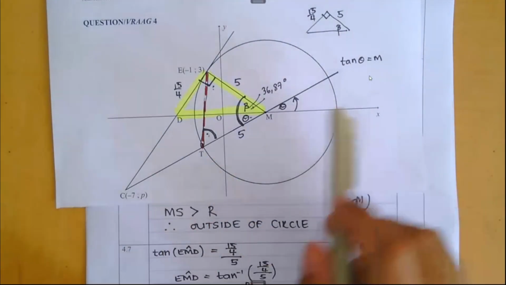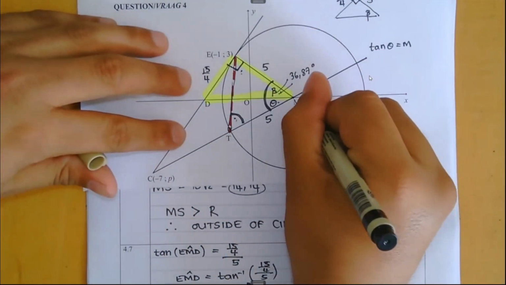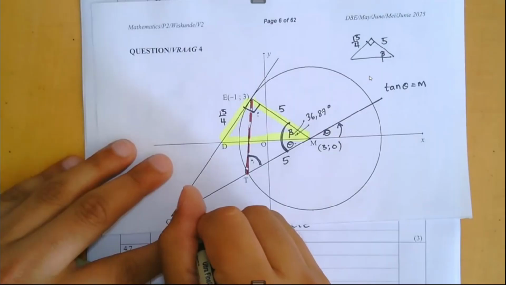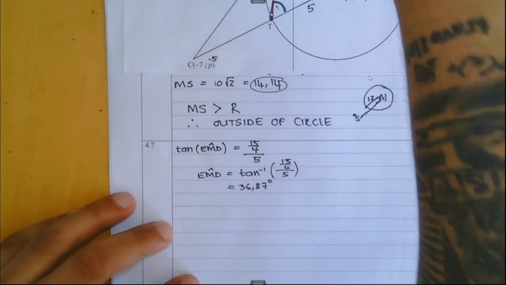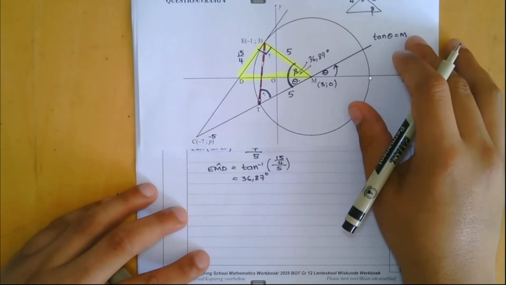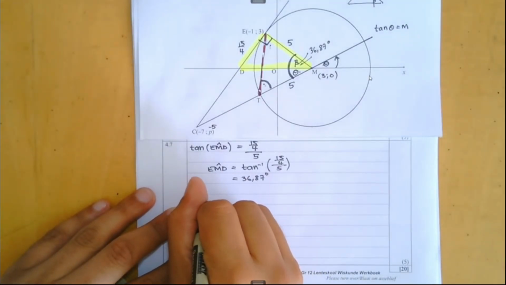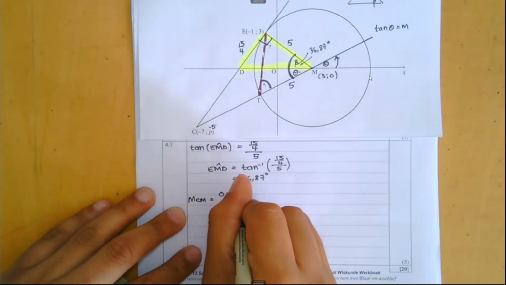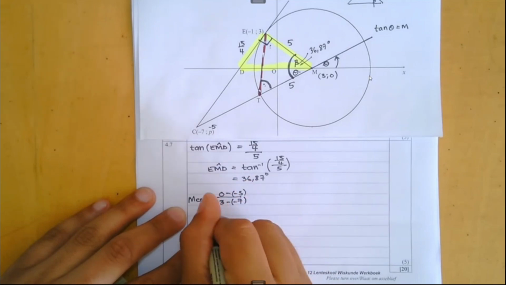Right, so in order to work that out, I'm going to need the gradient of line CM. Lucky for me, I know what M is, it's 3 and 0. I know what C is, it's -7 and I keep forgetting P, -5. So I can work that out quickly. So part of my steps, here we go. Zoom out so you can see the diagram. I'm going to say the gradient of CM is going to be y2 minus y1 all over x2 minus x1.